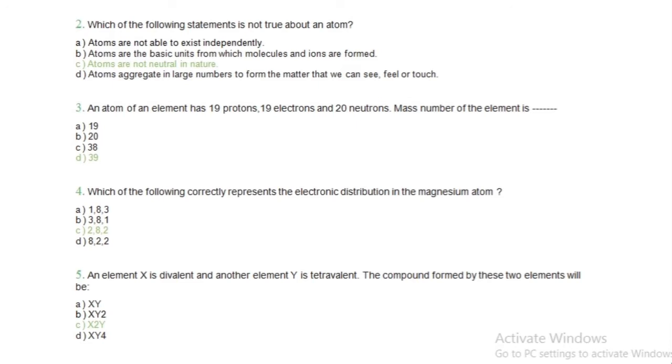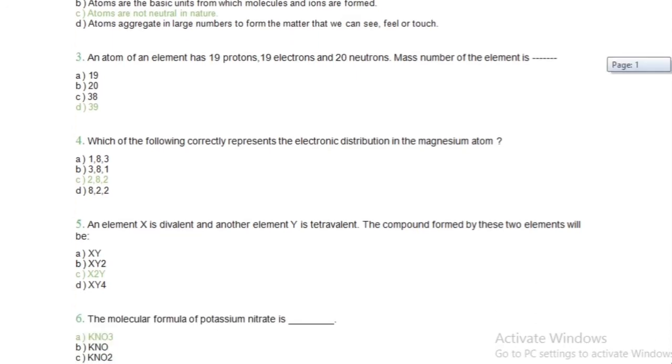Okay. So correct option is option number C. Atoms are not neutral in nature. This statement is not true because atoms have same number of protons and same number of electrons. Therefore, atoms are always neutral. Okay. So this statement is not true.